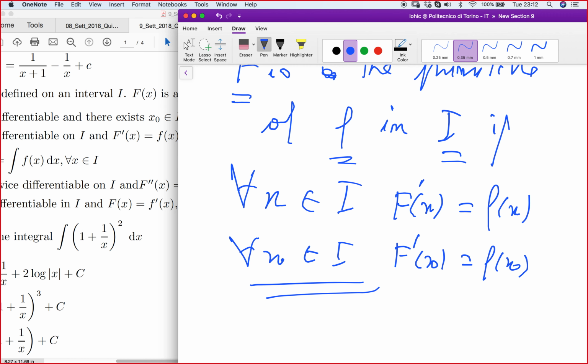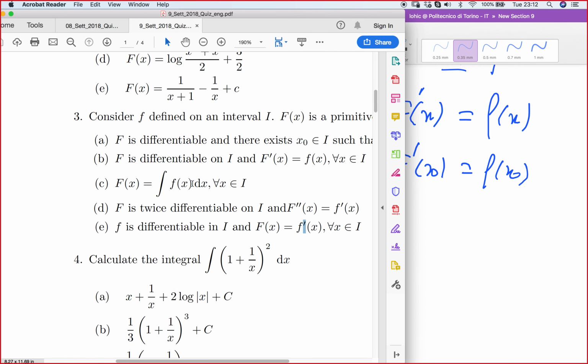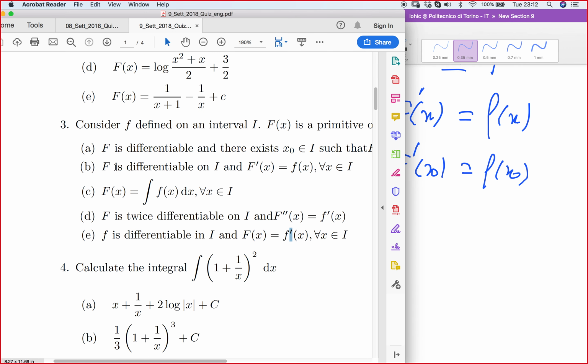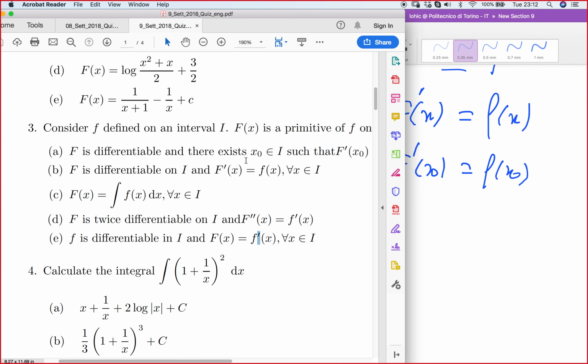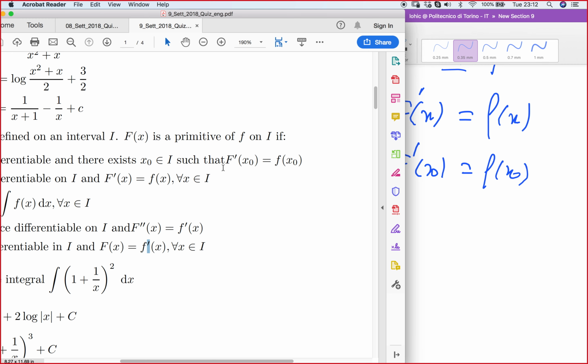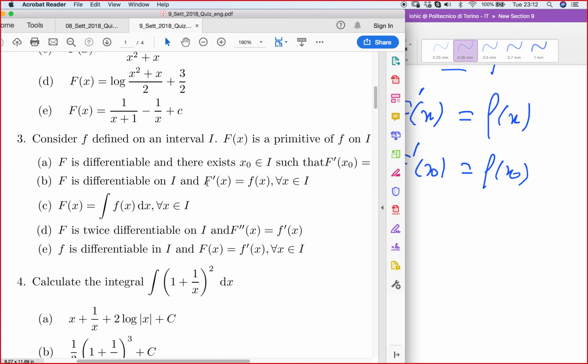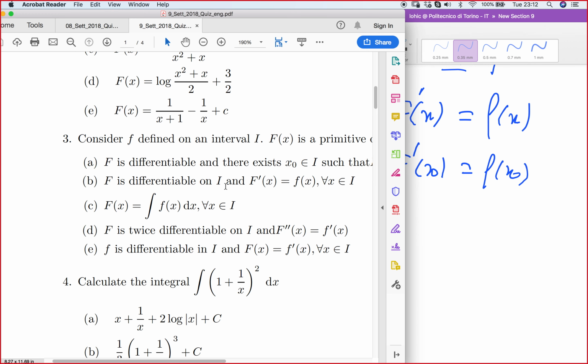And it should happen for all the points in I. Now that is why, look, statement A says that big F is differentiable and there exists one point in I such that the derivative of big F is equal to small f. It is false. This should be equal at every point, not at a single point. Yes or not? The derivative of big F should give small f at each point, not at a single point. Is that clear?